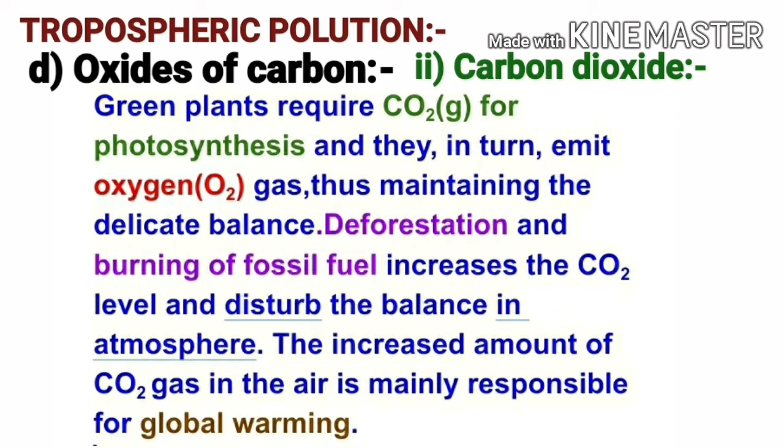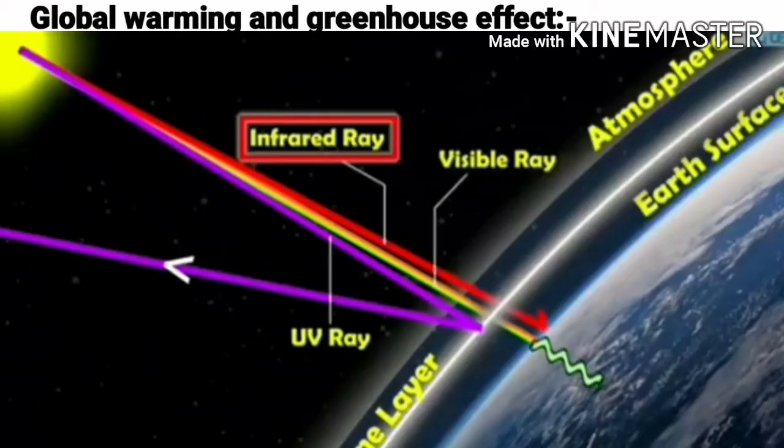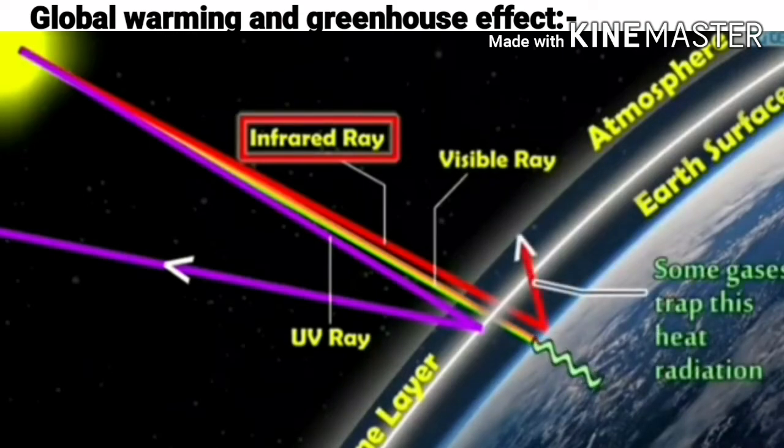Deforestation and burning of fossil fuel increases the carbon dioxide gas level and disturb the balance in atmosphere. The increased amount of carbon dioxide gas in the air is mainly responsible for global warming. Now let us discuss the global warming and greenhouse effect. So first of all, we will discuss the cause of global warming.